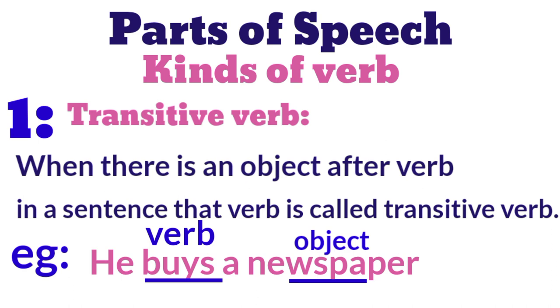Kinds of verb. Number one, transitive verb. When there is an object after verb in a sentence, that verb is called transitive verb. For example, he buys a newspaper. Buy is verb and newspaper is object. So buy is transitive verb because object comes after buys.